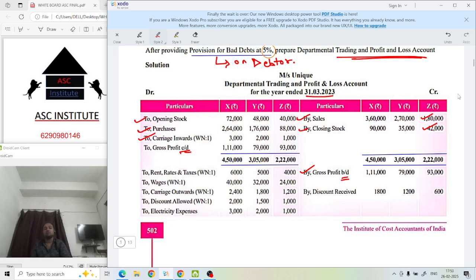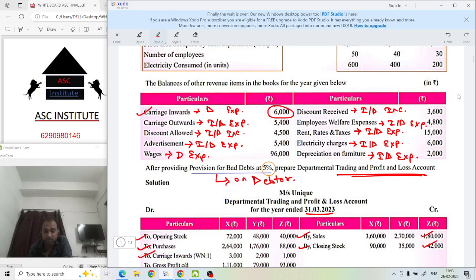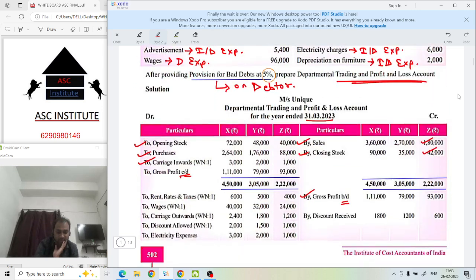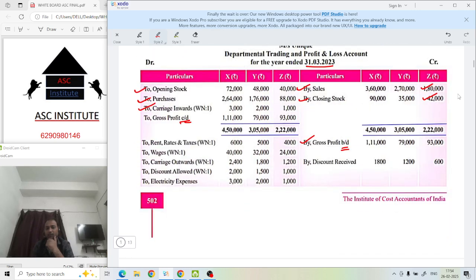Whenever you're solving this sum, take a pencil, okay, and put the tick marking over here. Which one you have done, and which one is left. Or else, what will happen in an exam hall? You will forget which entry you have done, which entry is left.